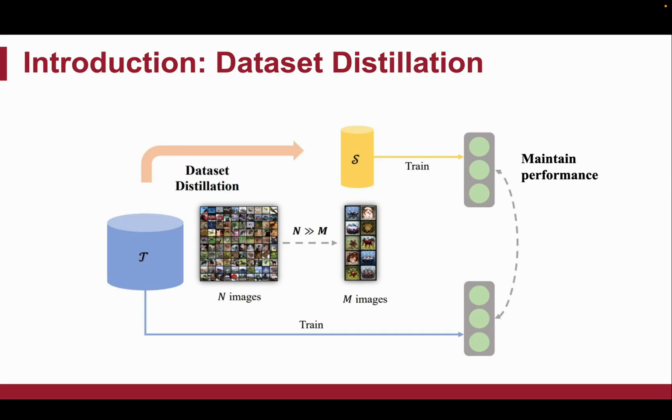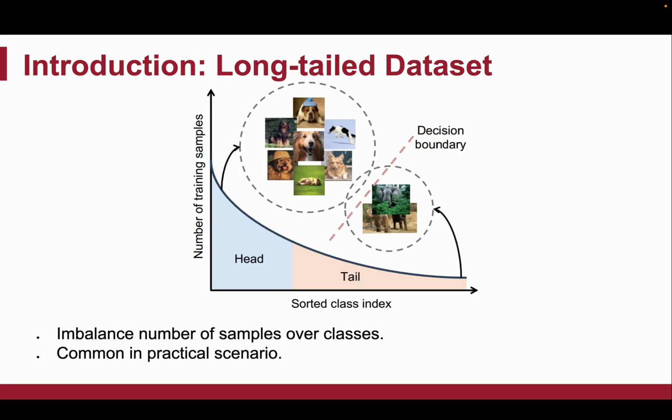Dataset distillation aims to synthesize a small dataset, such that a model trained on it can achieve comparable performance to one trained on the original large dataset. A long-tail dataset refers to a dataset where the number of samples per class is highly imbalanced, which is frequent